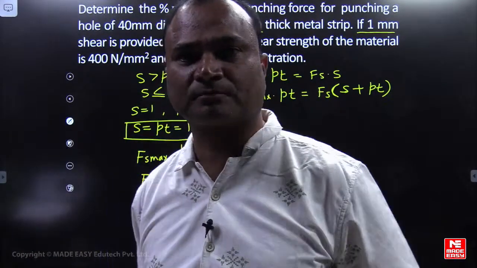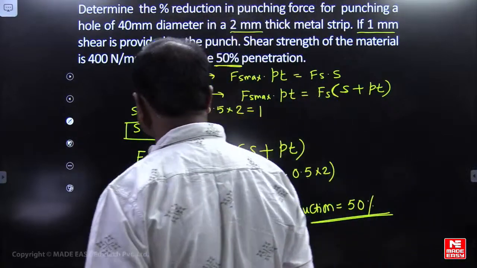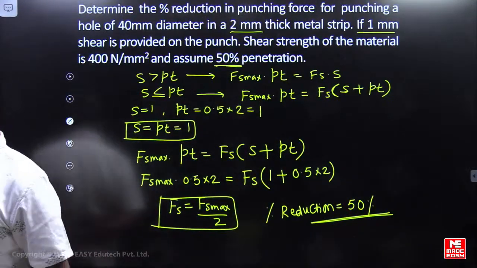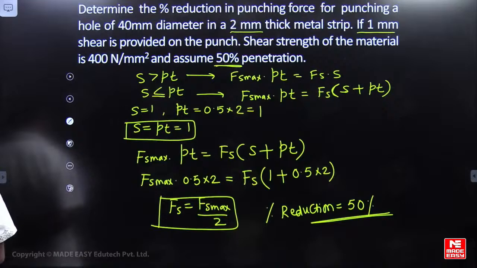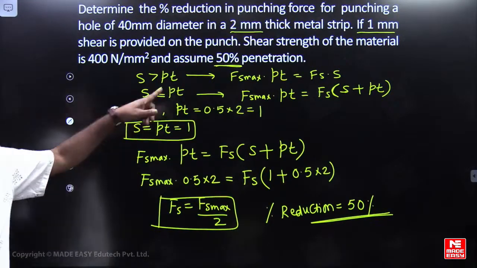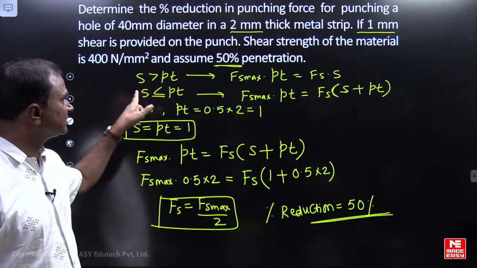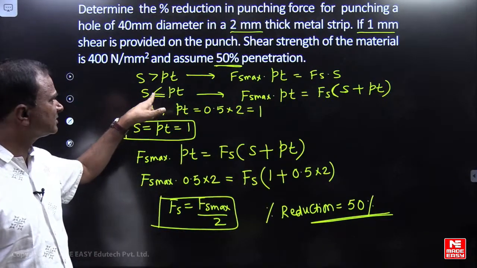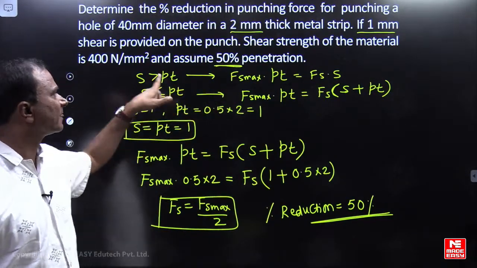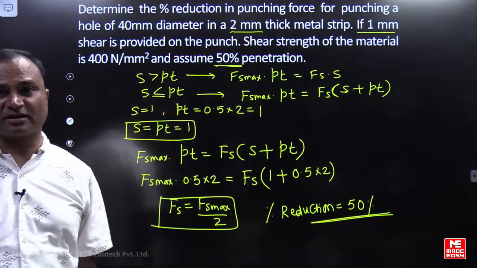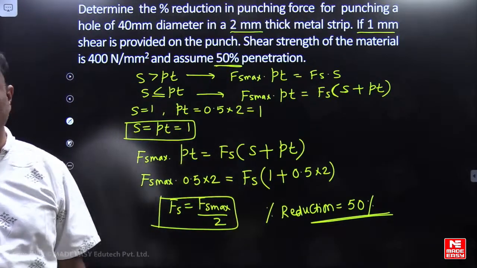Is it correct? 50% reduction, right? Please check the condition: S is greater than PT, or S is equal to or less than PT. Less than or equal to means I can use this one. Greater than PT means we can use the other concept.